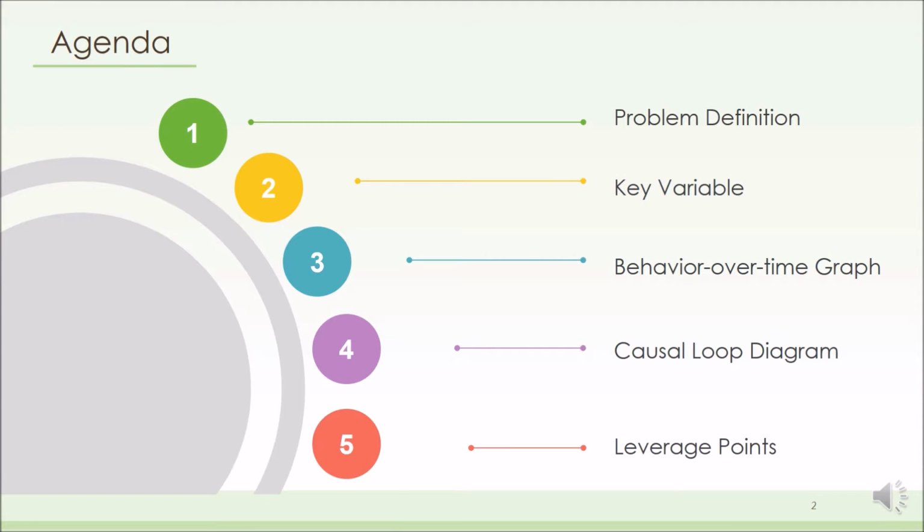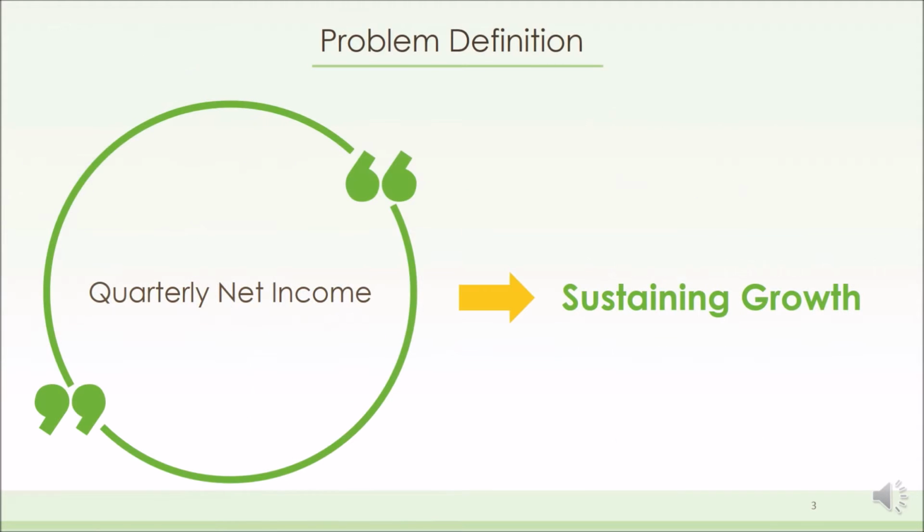In our presentation, we will firstly go through our company's target, key variables, behavior over time graph, causal loop diagram, leverage points, and the suggestion of our result. For our company, our goal is to increase quarterly net income and eventually reach sustaining growth of the firm. Let's see how our company performs.